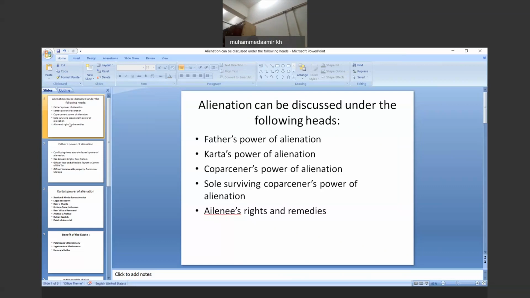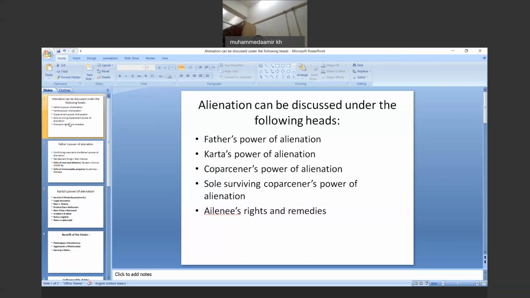Further we will discuss the subject under the following heads. The very first is the father's power of alienation, which we started in the last class. We will also see Karta's power of alienation, and this time we will go in detail, analyzing with the help of case laws.